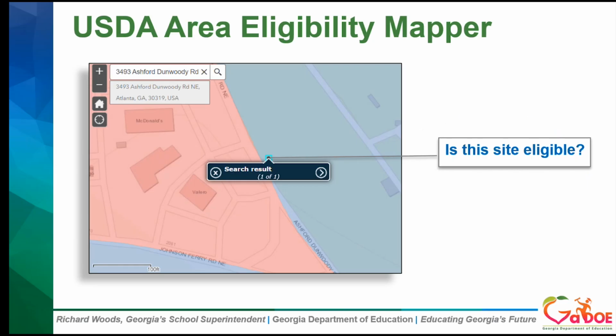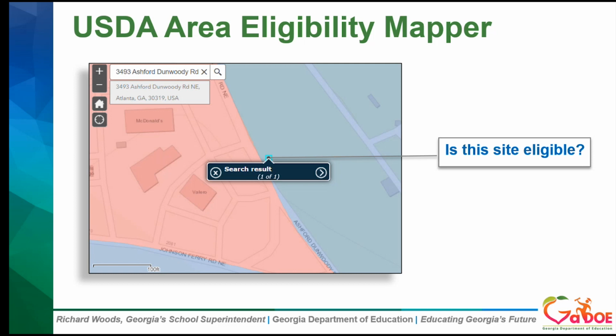All right, so the first one, you're going to use your reaction buttons for this. This one shows the USDA area eligibility mapper to look up the address. And this site is located in the blue, right on the edge of a red area. So is this site eligible? Use a thumbs up if you think yes, and a surprise face if no.